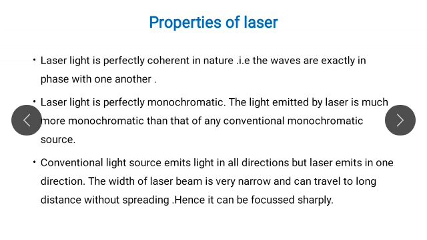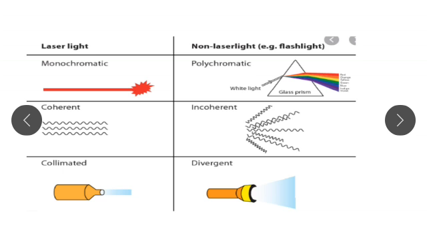And it is observed that a conventional light source emits light in all directions, but laser light emits in only one direction, and the width of the laser beam is very narrow and it can travel a long distance without spreading, and hence it can be focused sharply. See this diagram here, it gets a sharp focus and extreme brightness, but a conventional light source gets dispersed, it does not travel in only one direction.